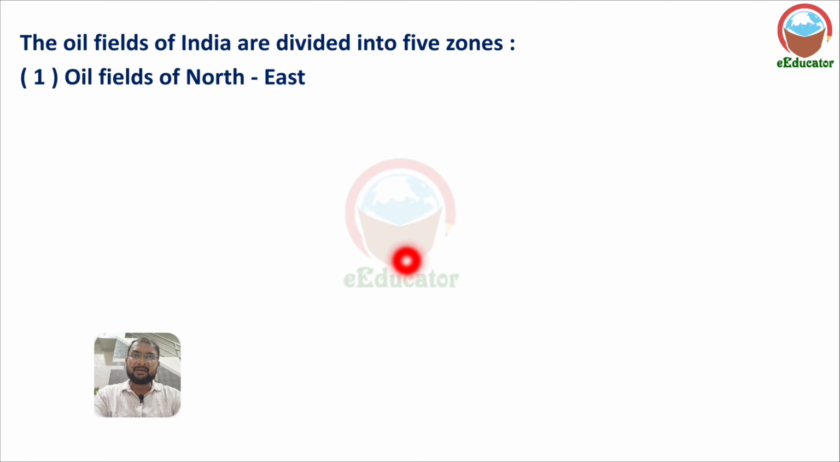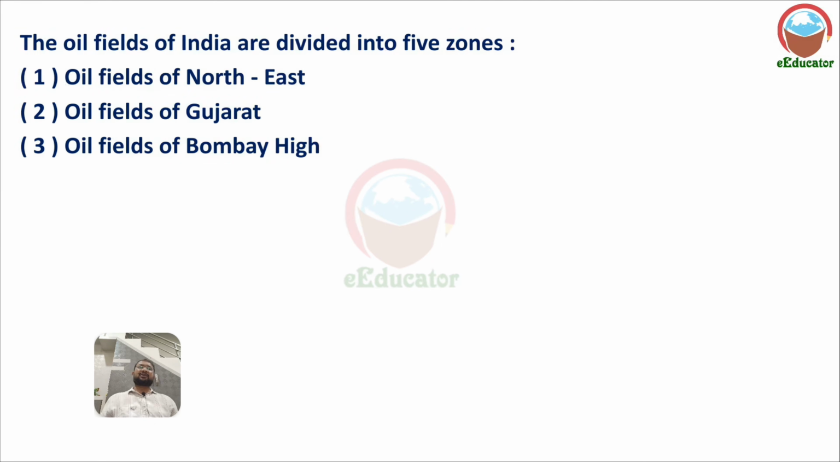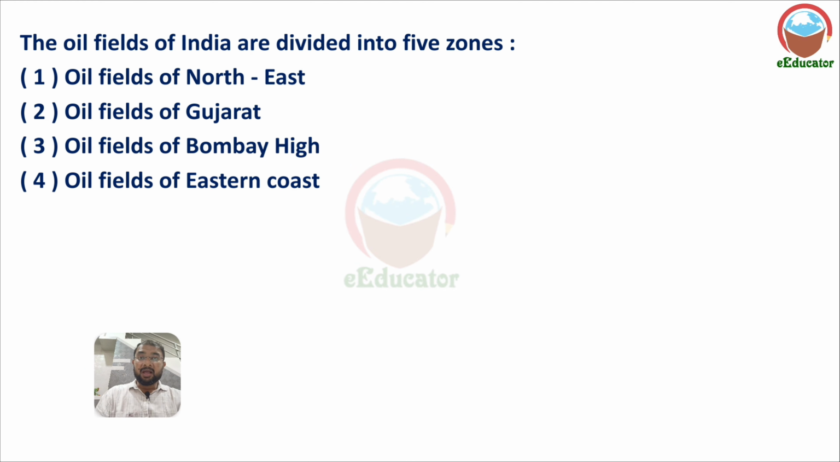Number 1, oil fields of the northeast; oil fields of Gujarat; oil fields of Bombay High. Generally at Bombay High, oil is extracted from the ocean, the Arabian Sea, near Bombay. Then oil fields of the eastern coast, and fifth, oil fields of Rajasthan.